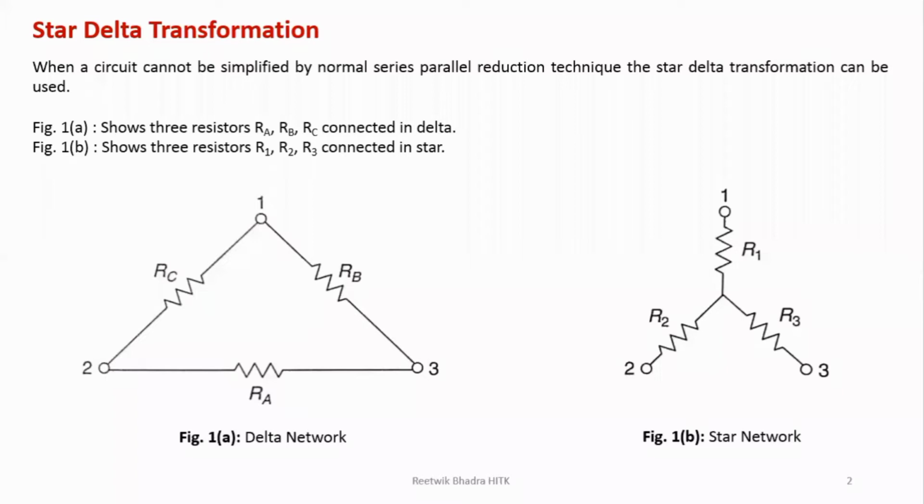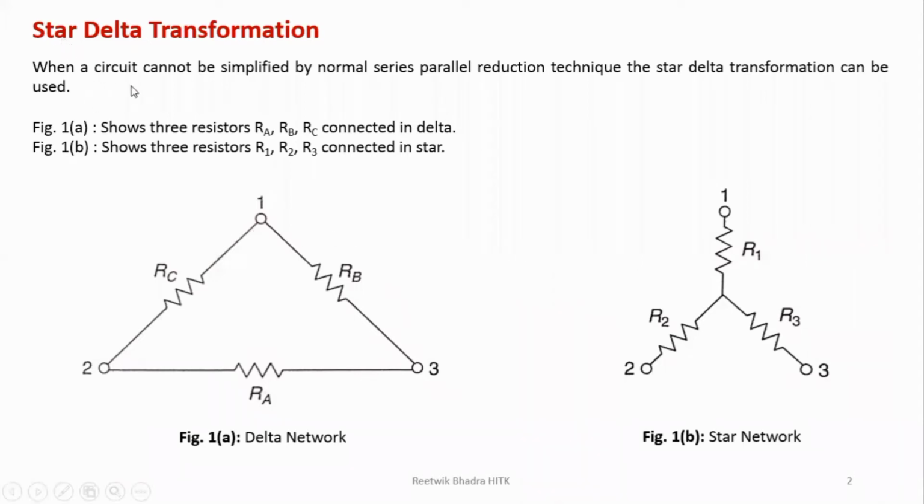So first thing, you check whether in the network there is a star delta connection like this, and then try to convert one delta into star or star into delta, whatever is possible, we'll look into that. Then try to solve it by the series parallel method. Without this transformation you can't do it by the series parallel method. That is what I'm trying to say.